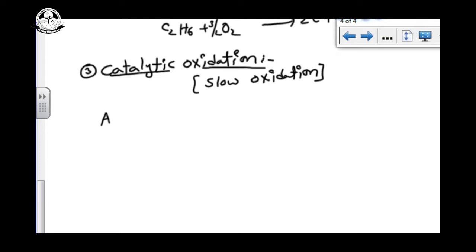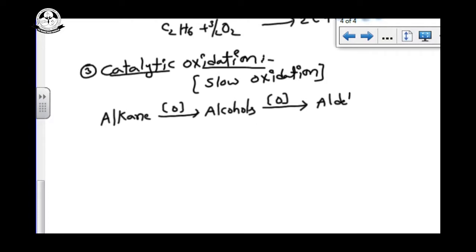Alkane on oxidation gives alcohol. Alcohols on oxidation give aldehydes or ketones, simply we can say carbonyl compounds.